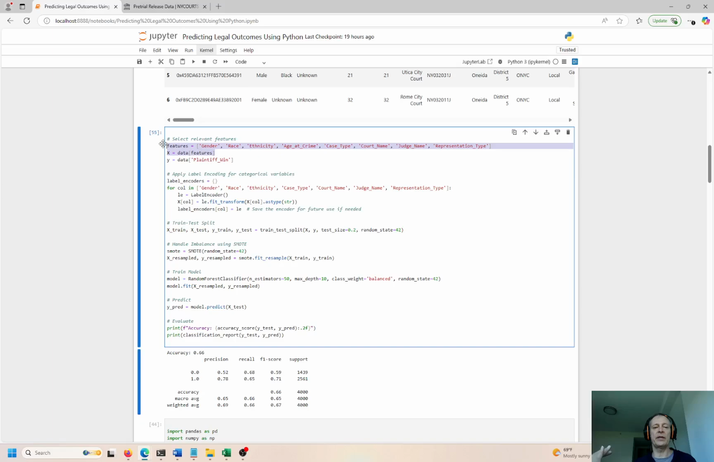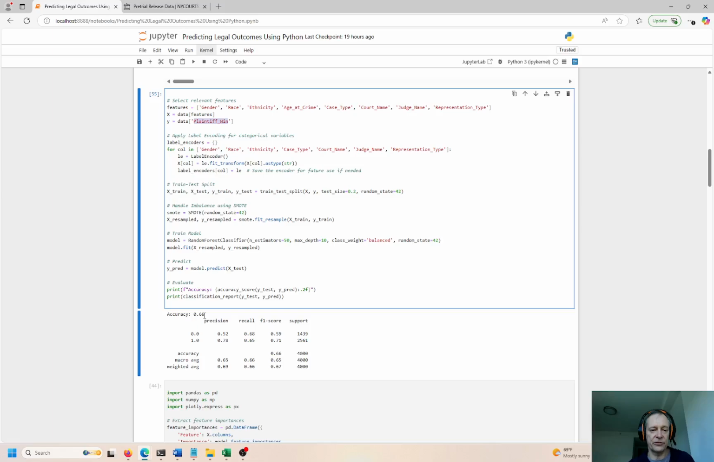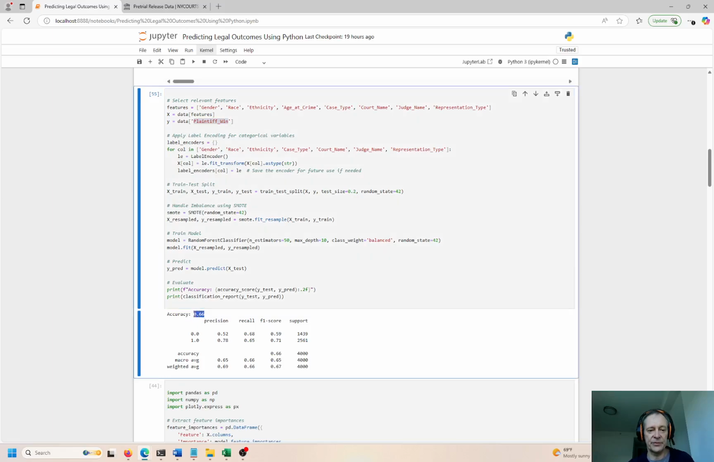I'm independent. But what are we trying to predict? Some kind of dependent outcome here, right? That is whether or not the plaintiff wins. So I set up the model, trained it, tested it, got 66% accuracy, right? So higher is better. You want to get closer to high 80s into the 90s, 98, 99% is great.